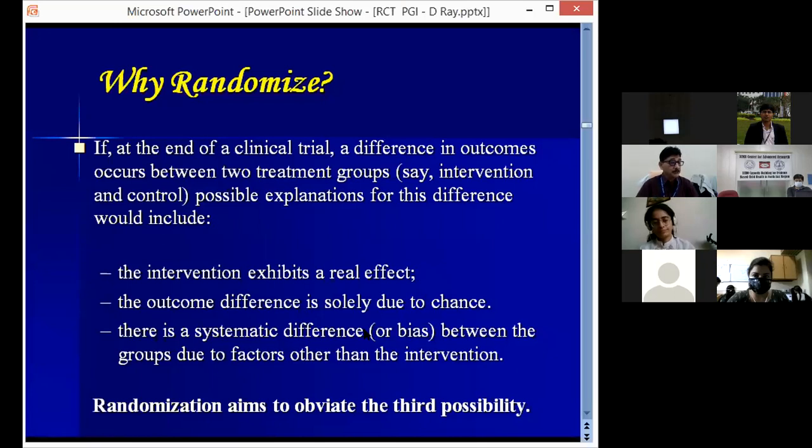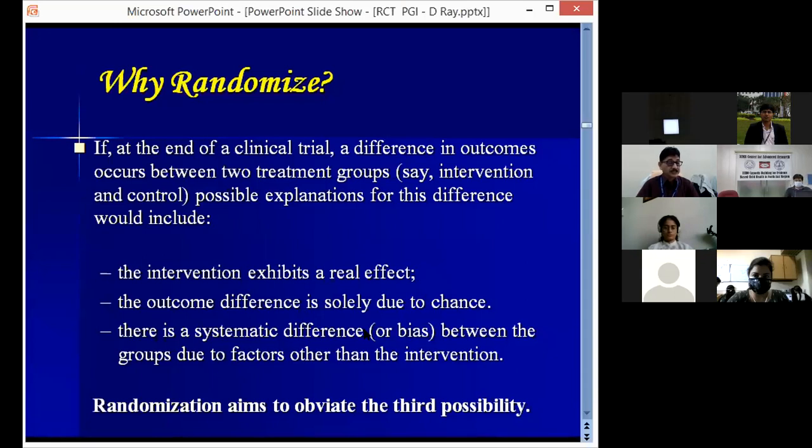If at the end of the clinical trial a difference in outcome occurs between the two treatment groups, say the intervention and the control, what could be the possible explanation? Suppose after a trial we got a positive result. Now what could be the cause of this positive result?